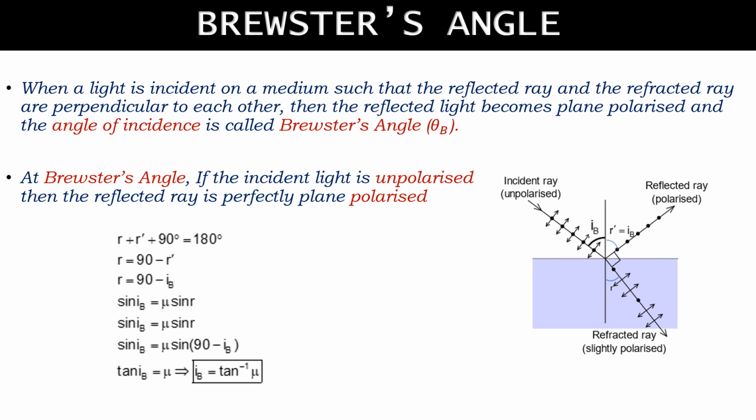You can see R plus R dash plus 90 degrees is equal to 180 degrees, and R is equal to 90 minus R dash. And in terms of Brewster angle, R is equal to 90 minus IB. So from Snell's law, we can write sin IB = mu sin R. Now we write R in terms of Brewster's angle. It will be sin IB = mu sin(90 minus IB). Hence we will get IB = tan inverse mu, where IB is the Brewster angle and mu is the refractive index.